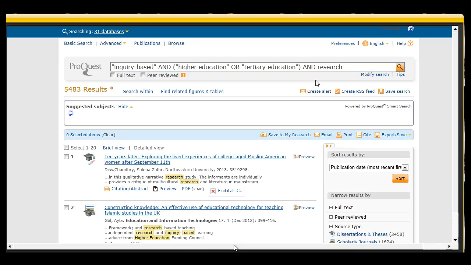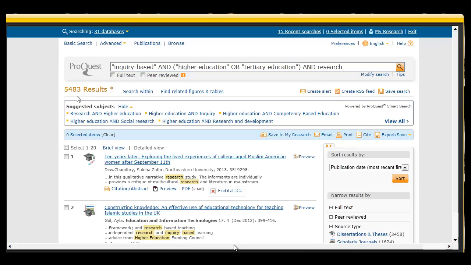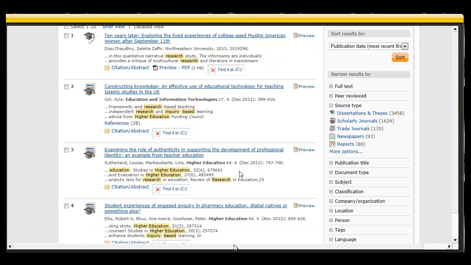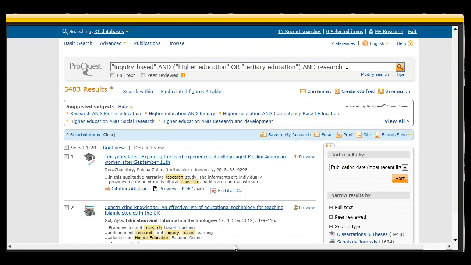Alright, so 5,483 results. Probably way too much to search through. A lot of the terms aren't highlighted together, so we might just try and narrow that down a bit more. Instead of just research, I might be a bit more specific and use the term undergraduate research to narrow it down a bit more. See how we go.